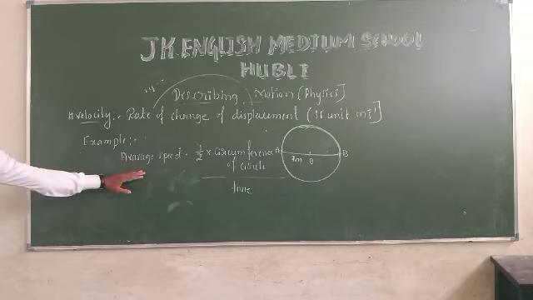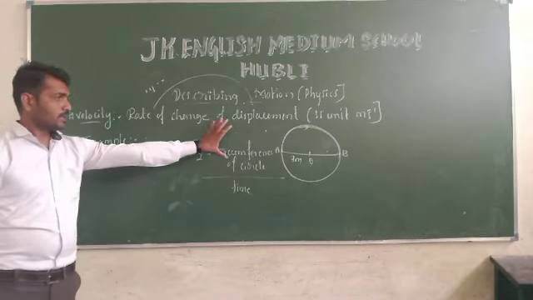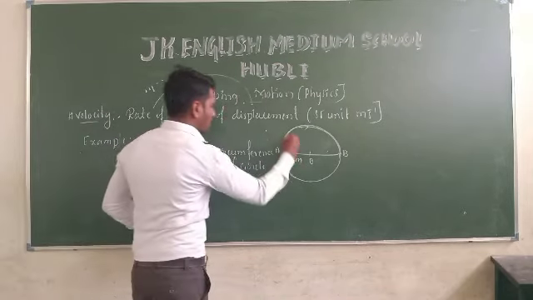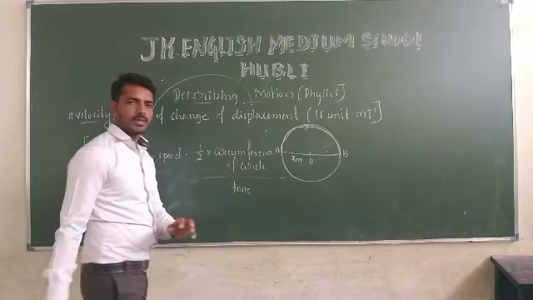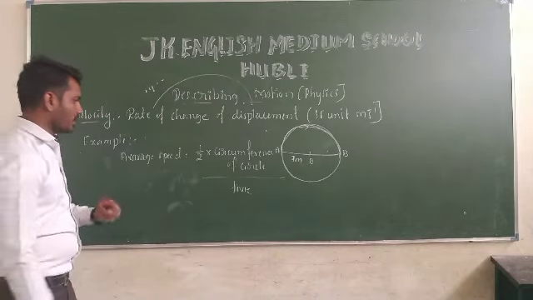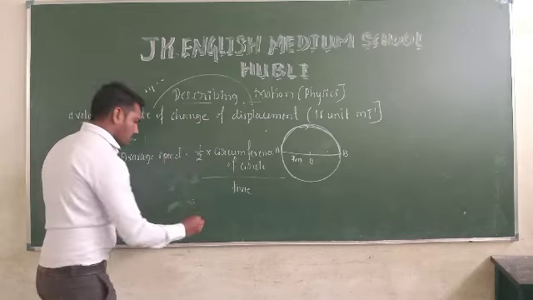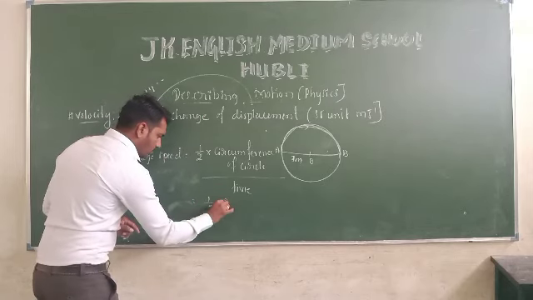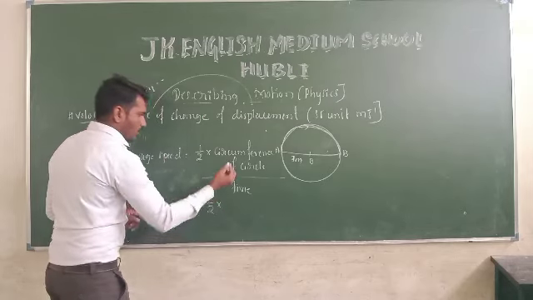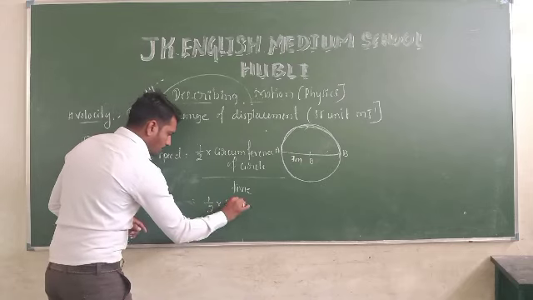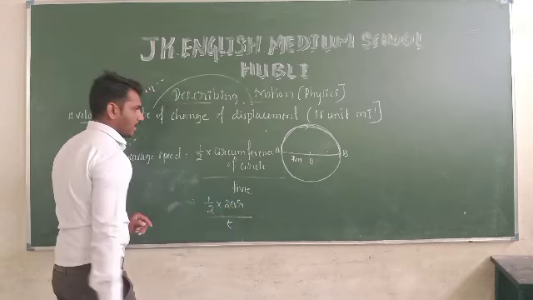Understand? Means not a full circle, only A to B, so you take a half circle divided by time. According to the question, half into the circumference 2 pi r, divided by time.